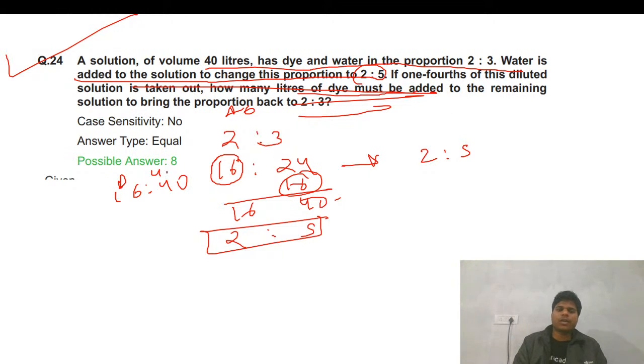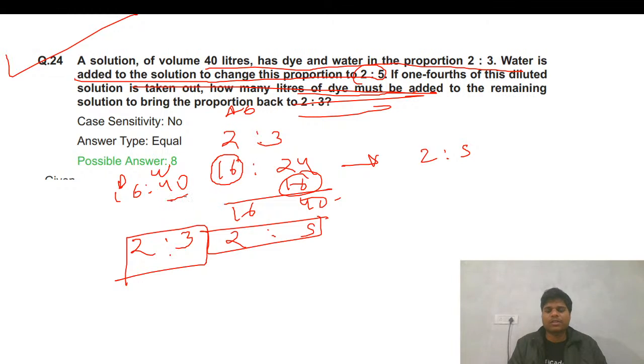So this is dye, this is water, and now how many liters of dye should be added so that this ratio becomes 2:3? Your water is constant here.